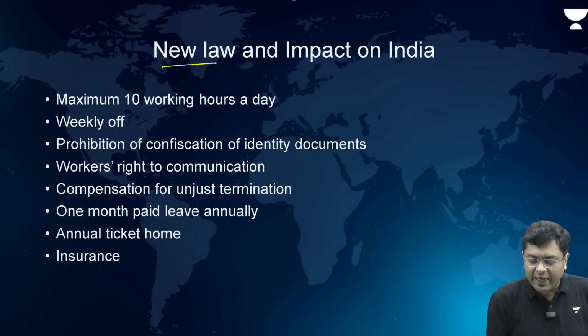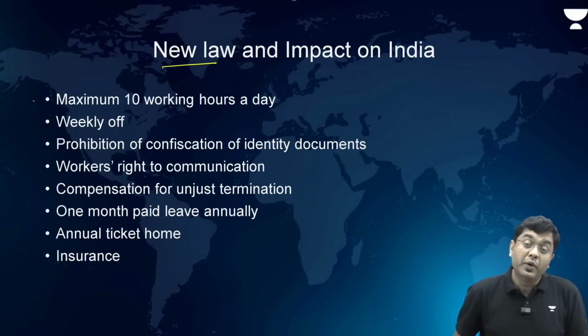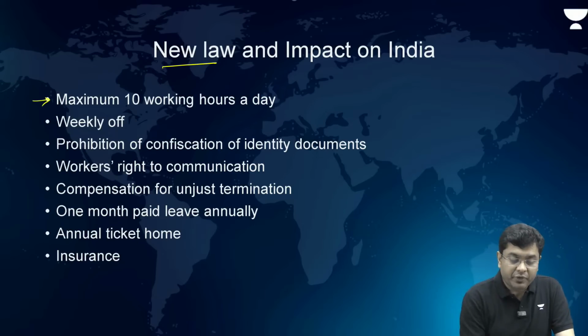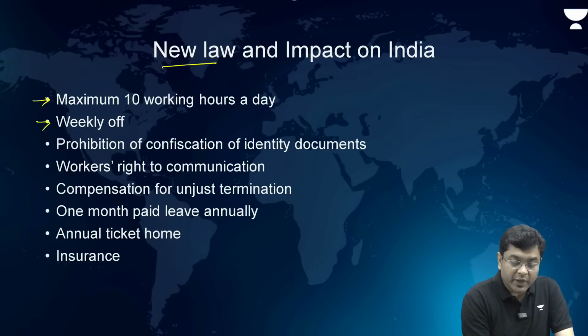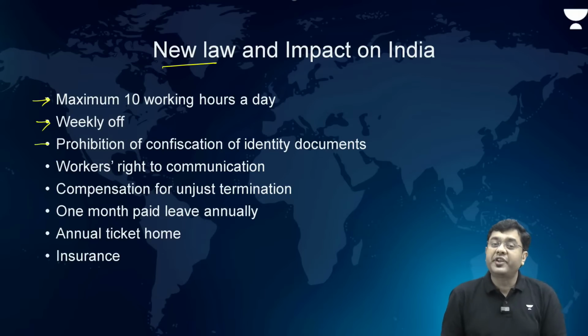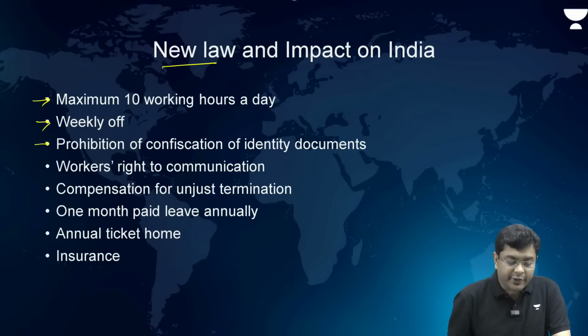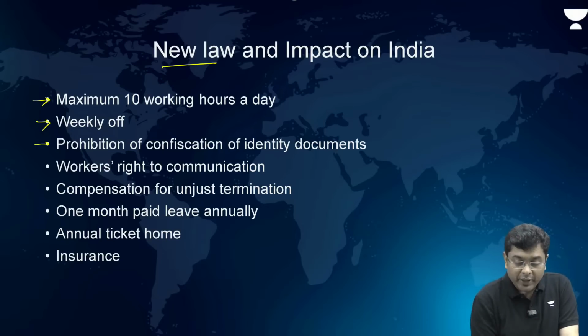As a result of that, you have a maximum of 10 working hours a day prescribed, a weekly off which has to be given to the domestic workers, and prohibition of confiscation of identity documents, which can be very, very beneficial if it is executed. And that is a key point.